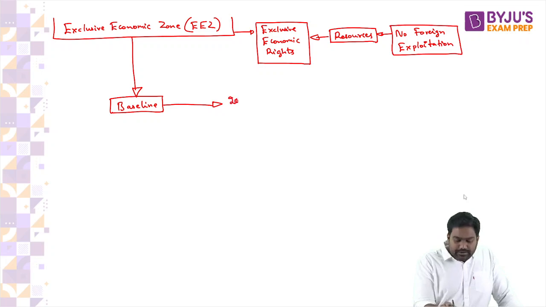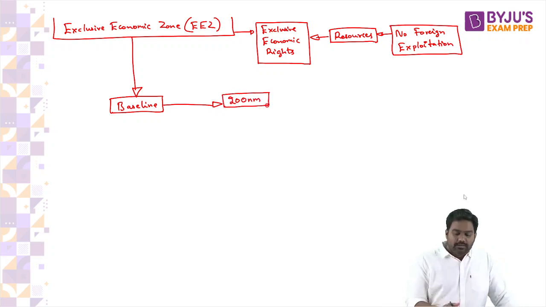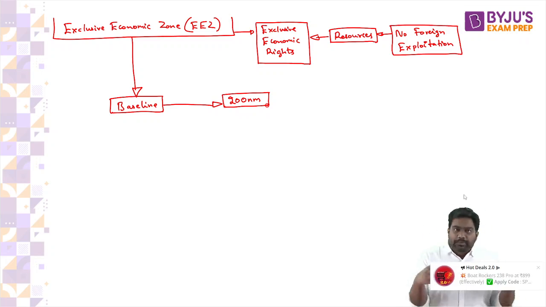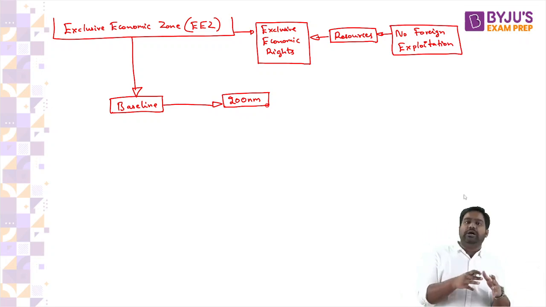Very good. Generally, it extends up to 200 nautical miles. I'm saying generally, because this can't be a rule everywhere. It depends on the geography of that place. There are certain water bodies where multiple countries are jammed into one location. So not everyone will get an EEZ of 200 nautical miles. It's practically impossible. So in such enclosed water bodies, a customized solution is worked out between the countries.